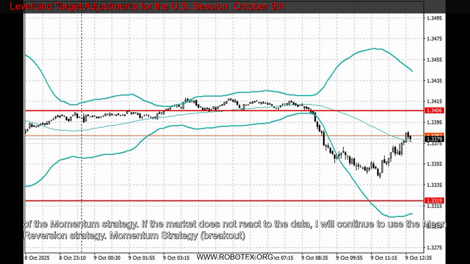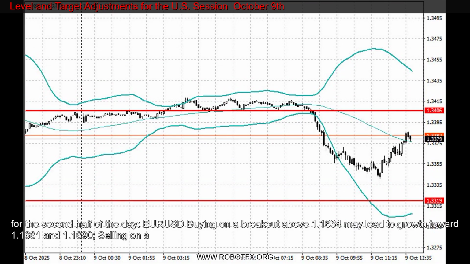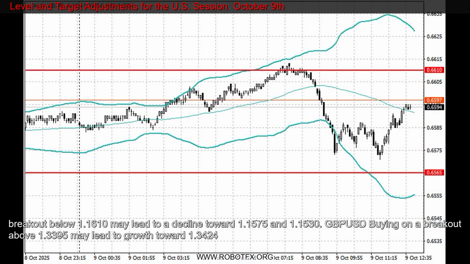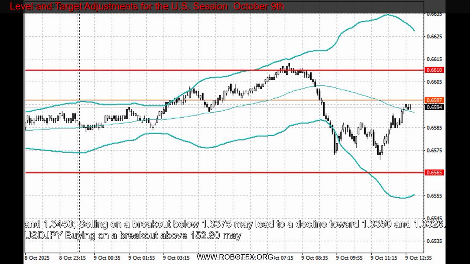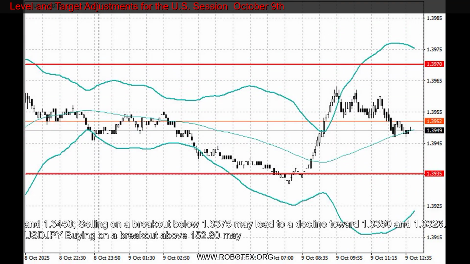room for maneuver. In the case of strong statistics, I will rely on the implementation of the momentum strategy. If the market does not react to the data, I will continue to use the mean reversion strategy. Momentum strategy breakout for the second half of the day.